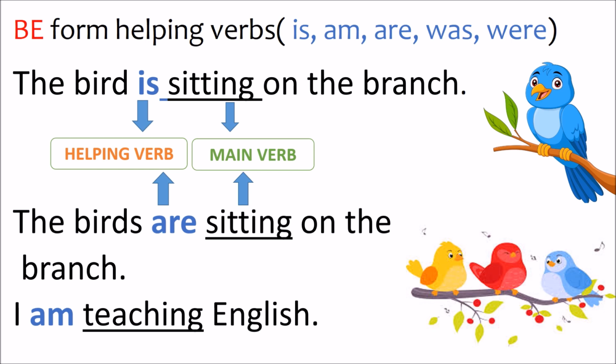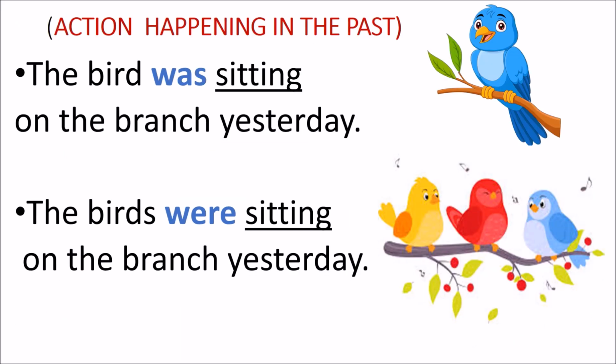So, is, am, are. These helping verbs are used when we are talking about an action happening now. And the helping verbs was, were are used for an action that happened in the past. Let us see the example. The bird was sitting on the branch yesterday. The birds were sitting on the branch yesterday.